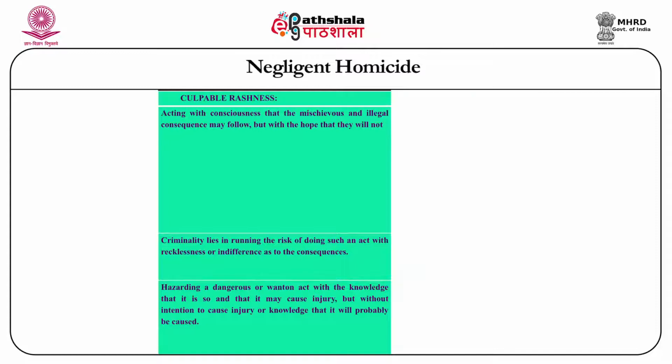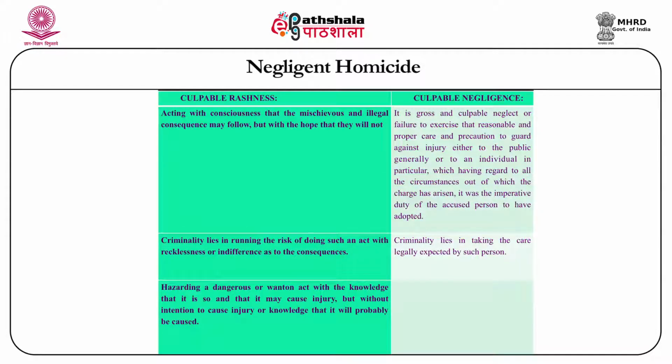On the other hand, culpable negligence refers to gross and culpable neglect on the part of the accused or failure to exercise that reasonable and proper care and caution that any other reasonable man would have exercised in order to guard against the injury either to the public in general or to an individual victim in particular, which, having regard to all the circumstances out of which the charge has arisen, it was the imperative duty of the accused person to have adopted.